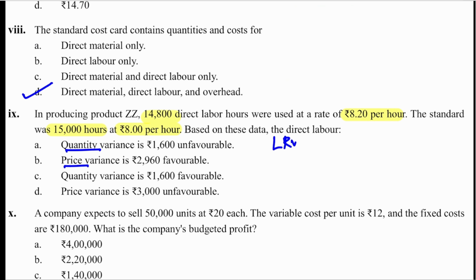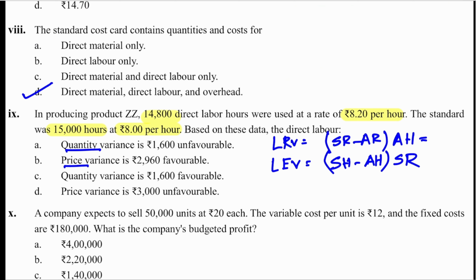So labor rate variance is given by (SR minus AR) into AH. The next one is labor quantity variance, also called labor efficiency variance, which is given by (SH minus AH) into SR. When you get these two values, one of them will match the four options. Labor rate variance you got minus 2960, efficiency variance you got plus 1600. Out of these options, quantity is efficiency, price is rate. So these are not matching, so option C.